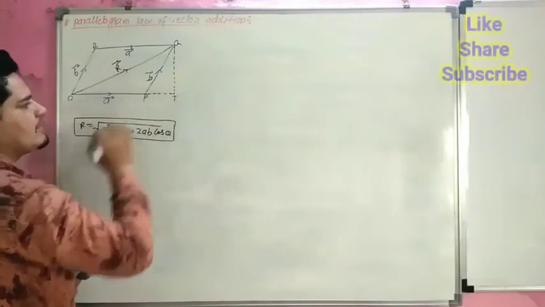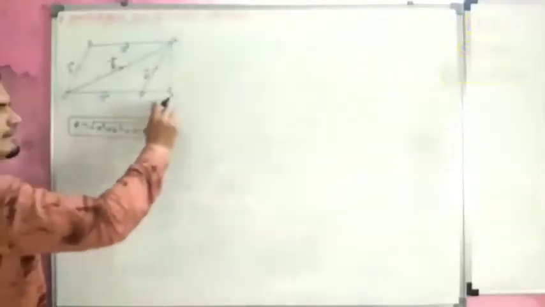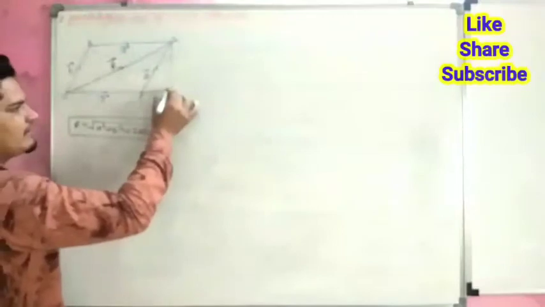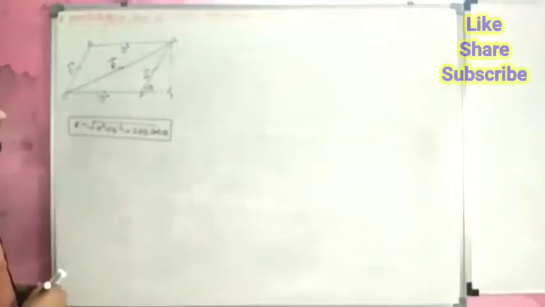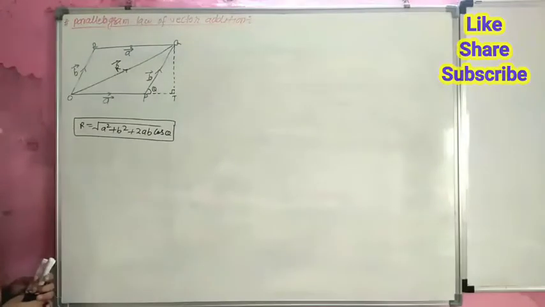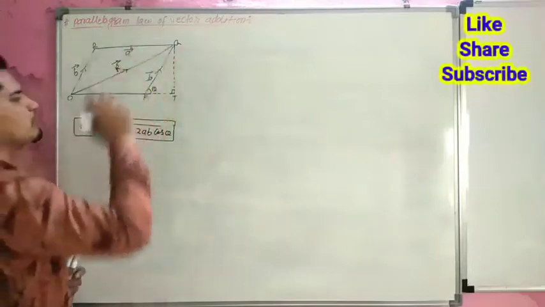This is point T and this is the 90 degree, and this is angle theta. Now we can apply Pythagoras theorem in triangle OTQ.